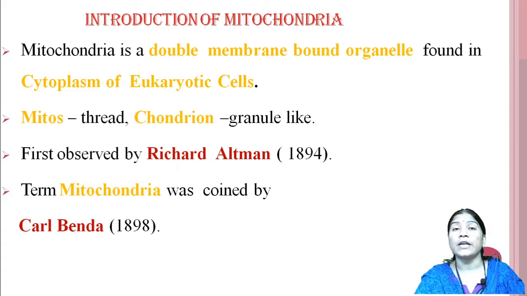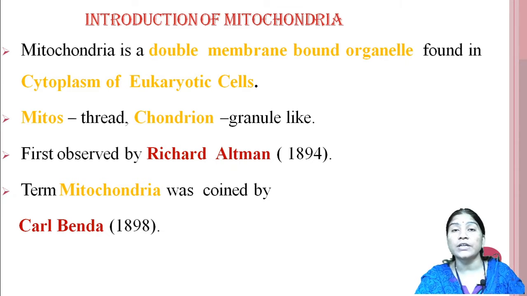So mitochondria is a double membrane bound structure in which two membranes are present, that is the inner and the outer membrane, which are found in the cytoplasm of eukaryotic cells. Mitos means thread and chondrion means granule-like structure.